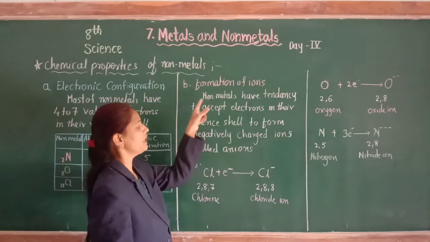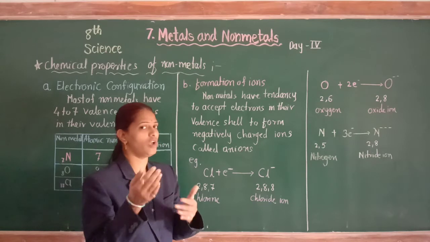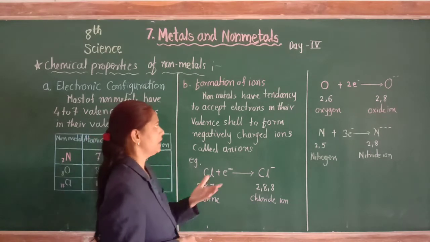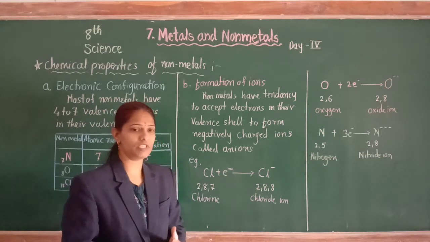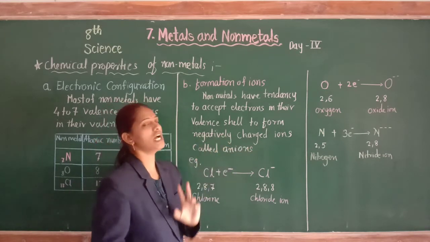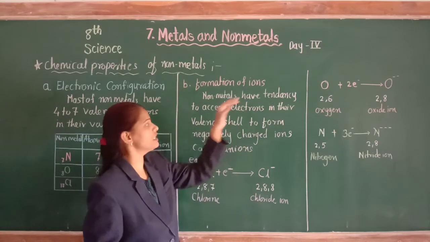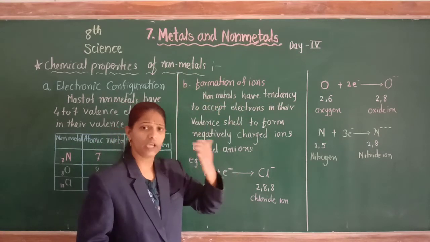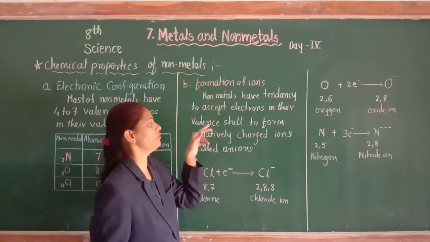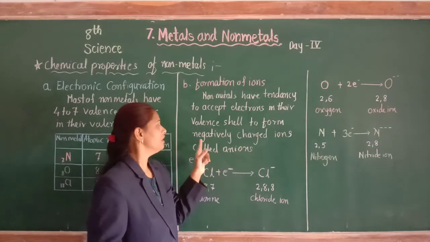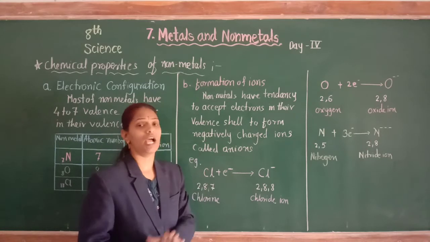We have already studied that metals have a tendency to lose electrons and form positively charged ions, called cations. But non-metals have a tendency to accept or gain electrons in their valence shell to form negatively charged ions, called anions.